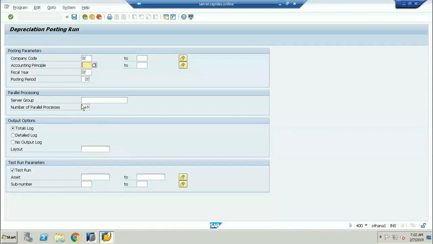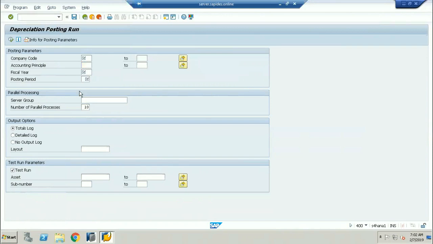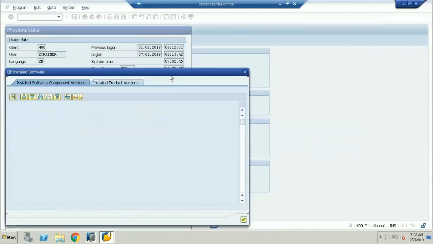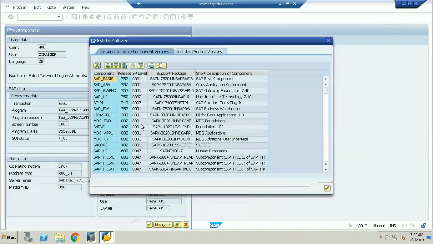If I go into the SAP system, into the status, and click on the details, here you can see SAP core, the release, and the service pack levels.